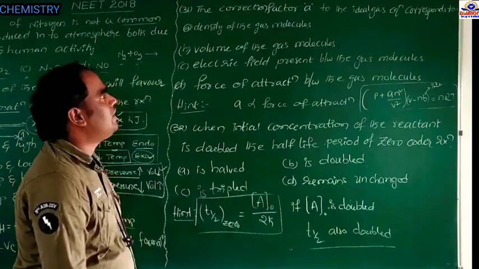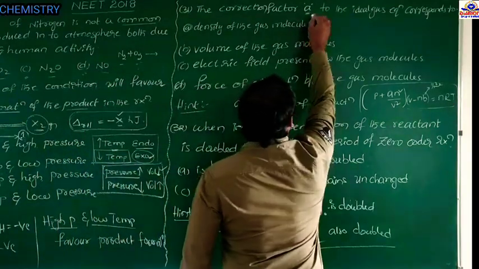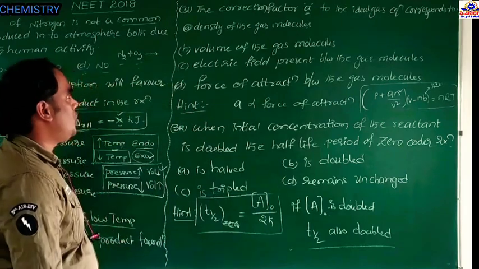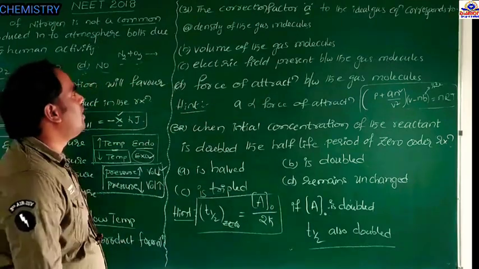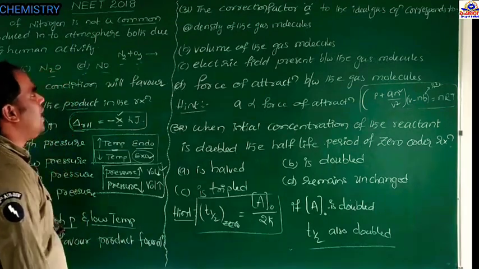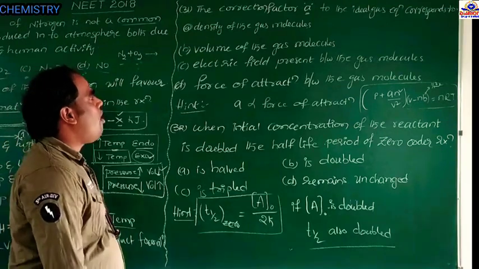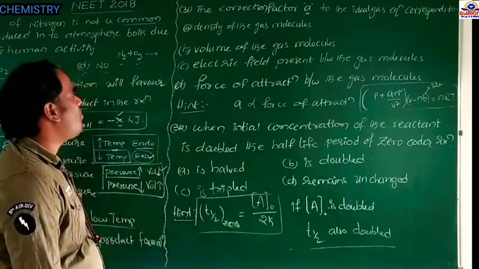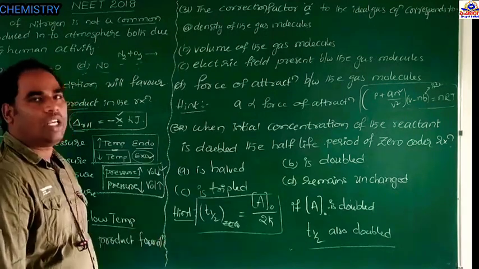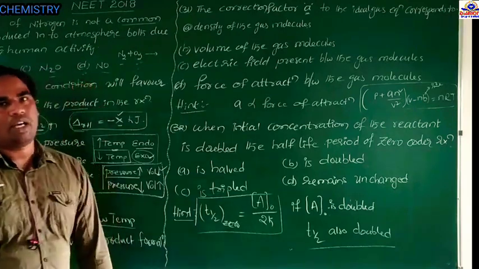Question number 31. The correction factor A to the ideal gas equation corresponds to what? Option A, density of the gas molecules. Option B, volume of the gas molecules. Option C, electric field present between the gas molecules. Option D, force of attraction between the gas molecules.